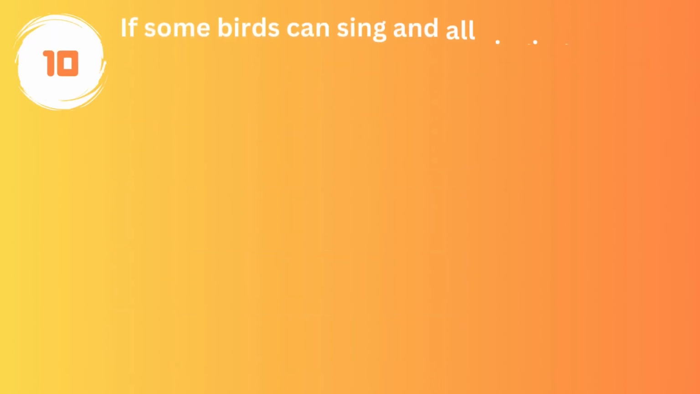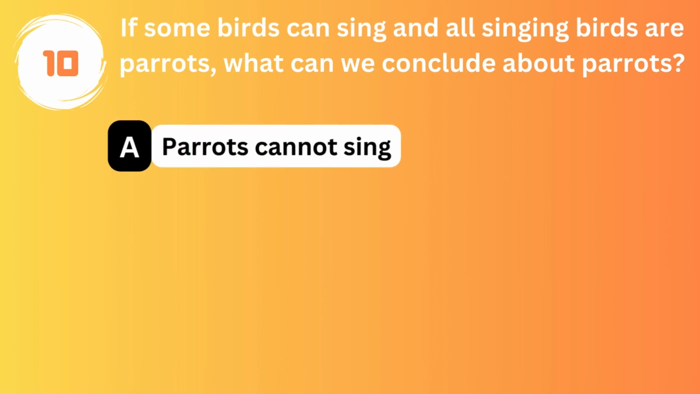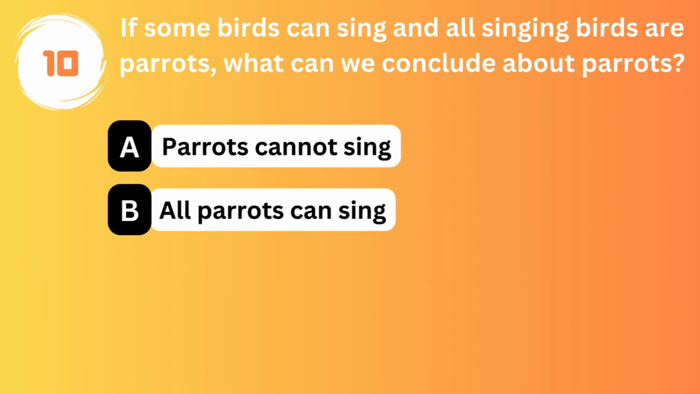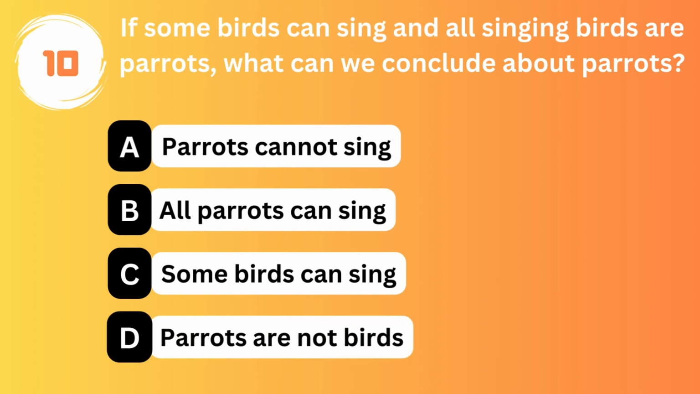If some birds can sing and all singing birds are parrots, what can we conclude about parrots? Option A. Parrots cannot sing. Option B. All parrots can sing. Option C. Some birds can sing. Option D. Parrots are not birds.